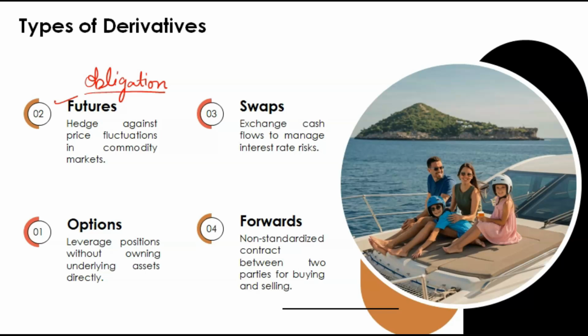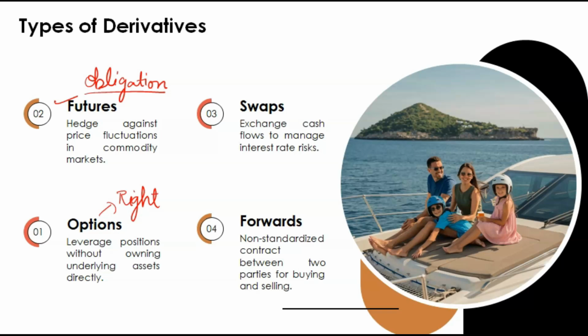But in options, we have options. There is no obligation. There is a right to buy. There is also an agreement between the buyer and the seller. So the buyer can buy that particular commodity on that future date at the specified price, but he has the option whether he wants to buy it or not.